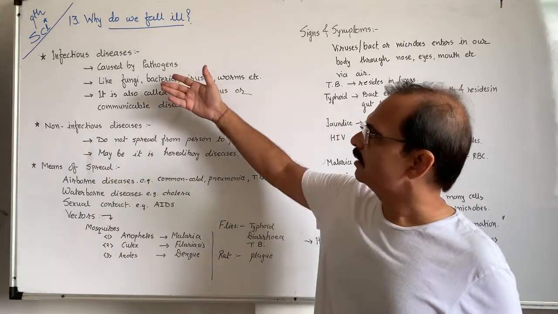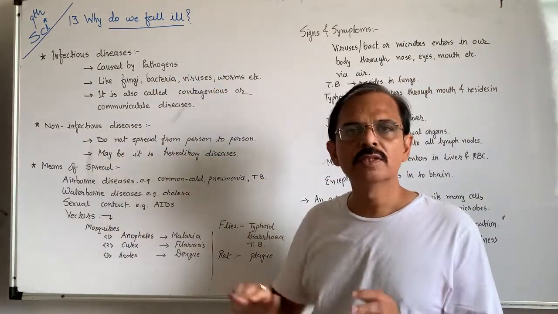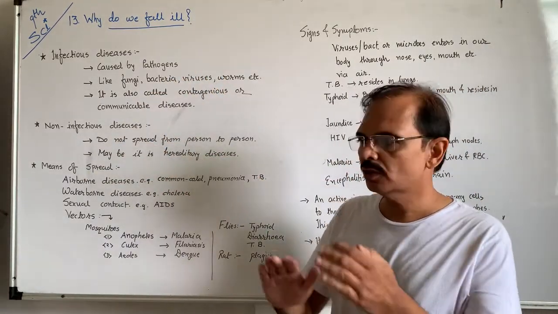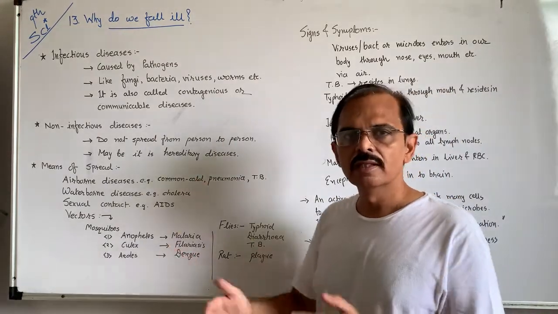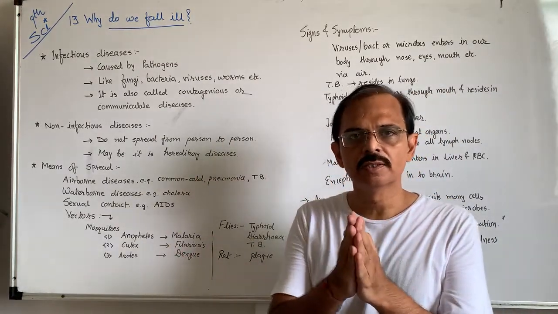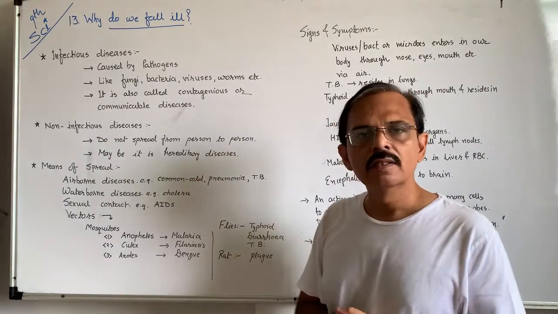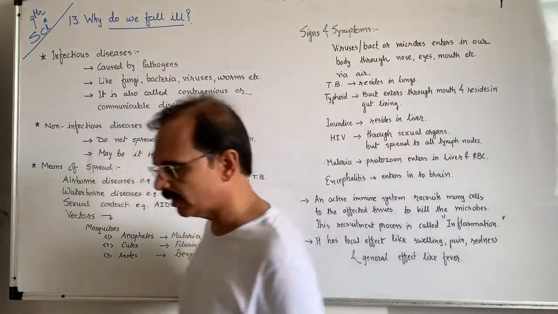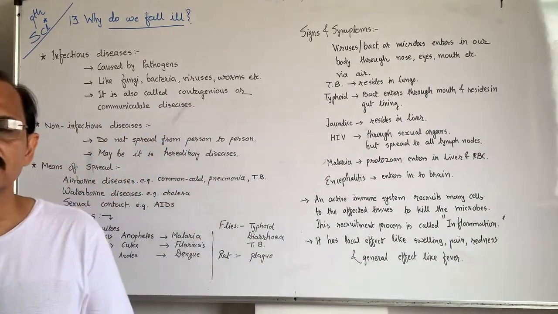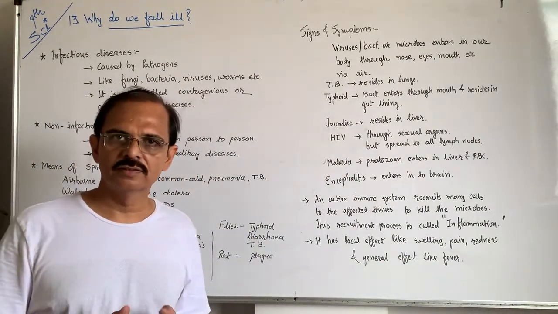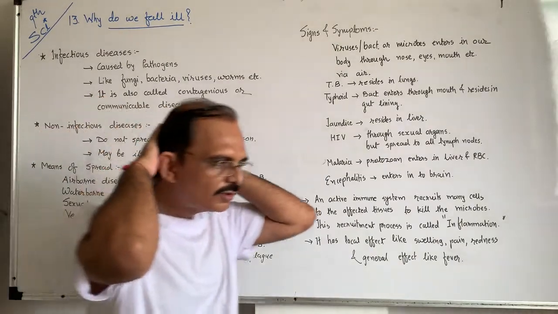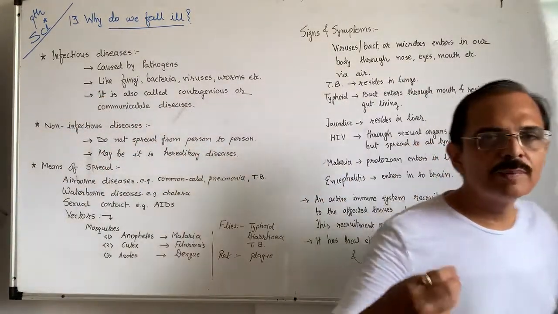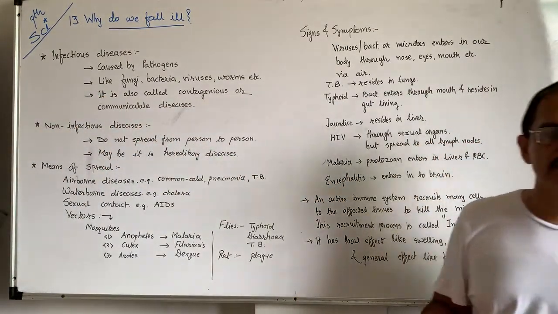Now, the opposite of infectious disease, very simply, is non-infectious disease. This does not spread from person to person. It is restricted to one person only, and maybe we call it hereditary disease. Some other diseases are also there, for example, cancer is not a hereditary disease, but it is called a non-infectious disease. So it is not caused by any virus, bacteria, fungi, protozoans, etc.